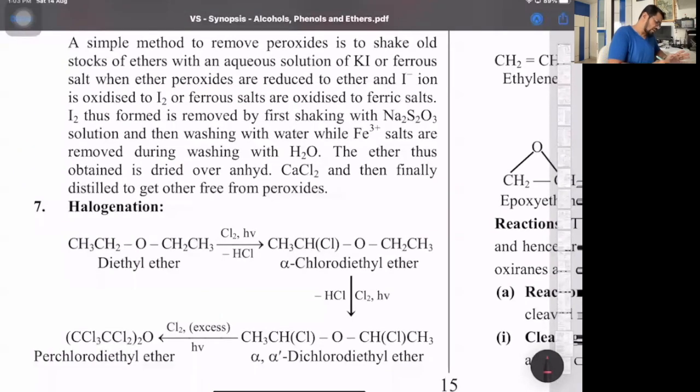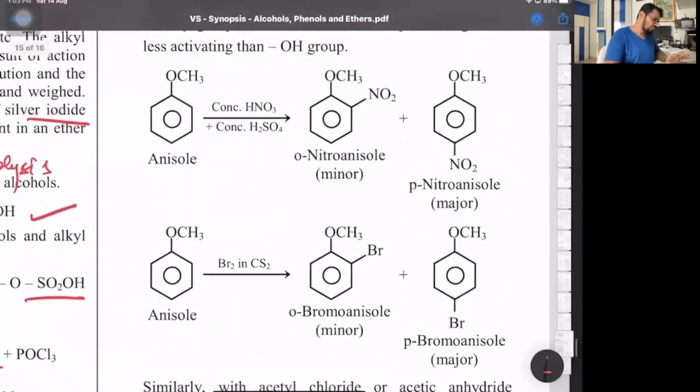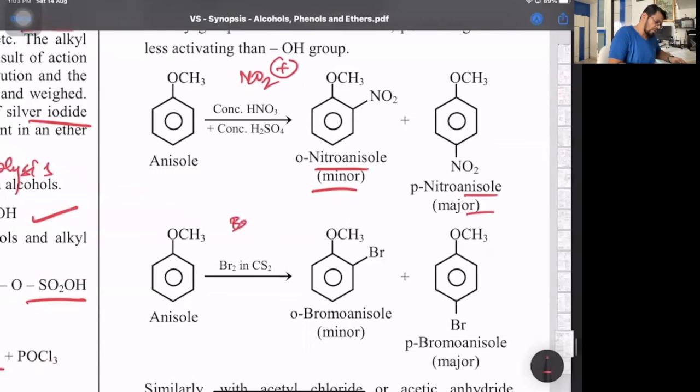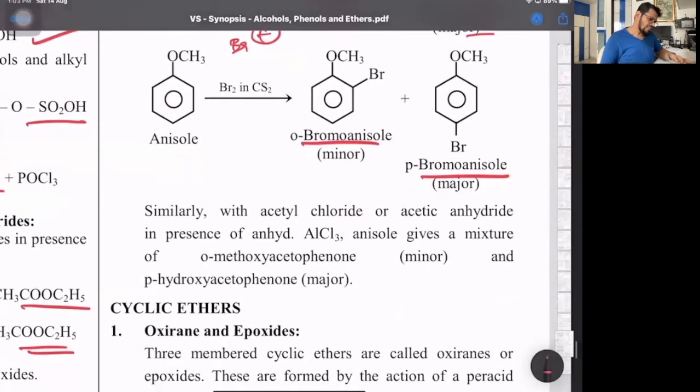Halogenation is also an extra reaction. Don't bother, we don't have halogenation. Electrophilic substitution we have. Here it's the nitronium ion, where anisole forms ortho-nitro and para-nitro anisole, where para is the major product. Bromination, it's the bromonium ion, where it forms ortho-bromo and para-bromo anisole. Again, para is major. In the same way, Friedel-Crafts acylation gives ortho-methoxyacetophenone and para-methoxyacetophenone. And with alkylation also, it gives similar products.